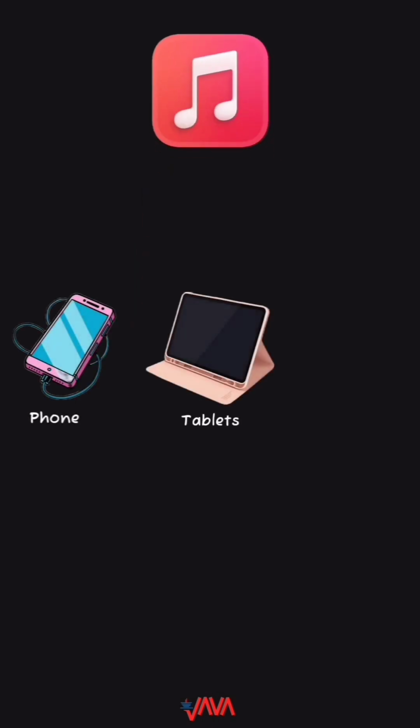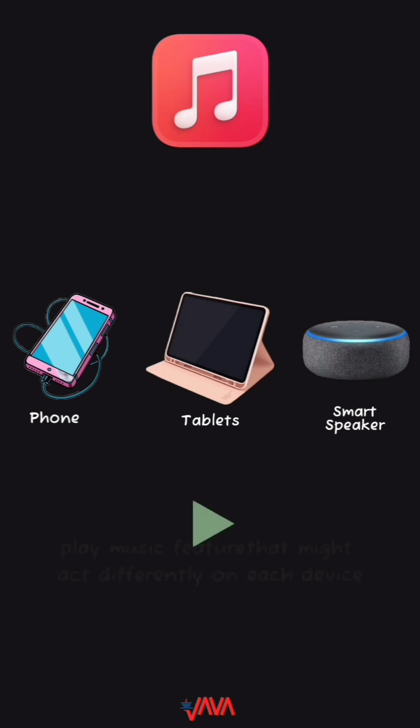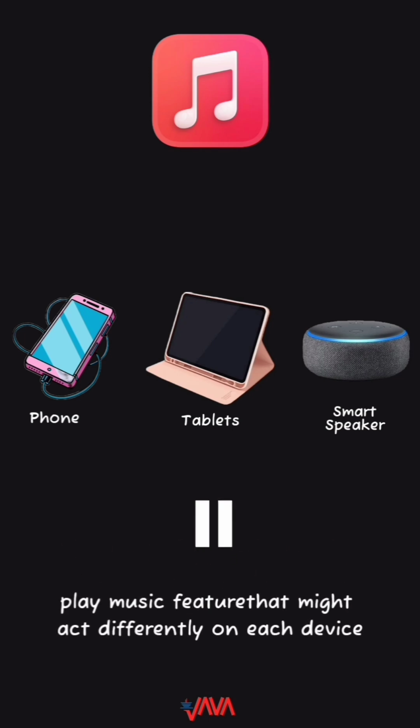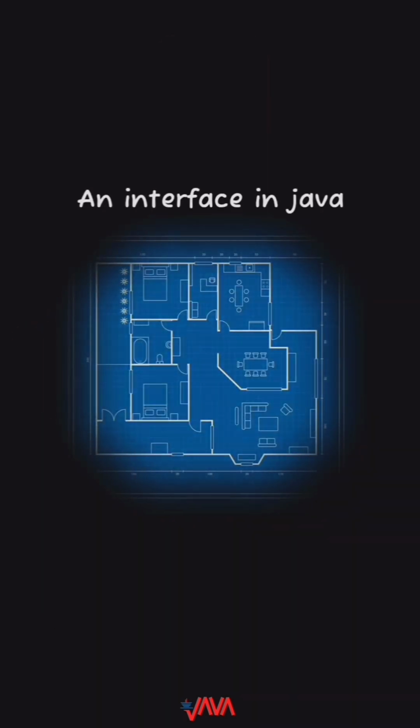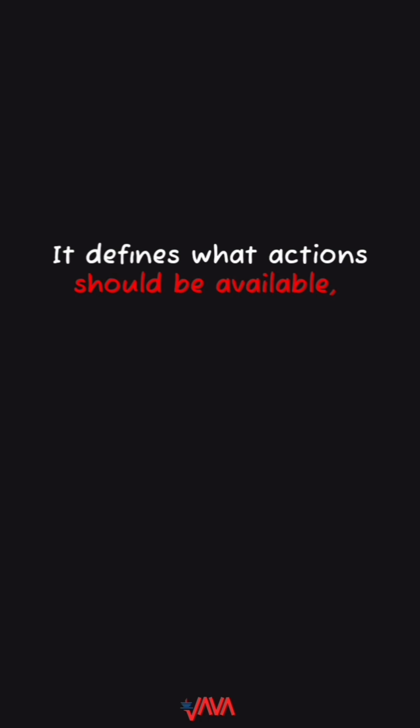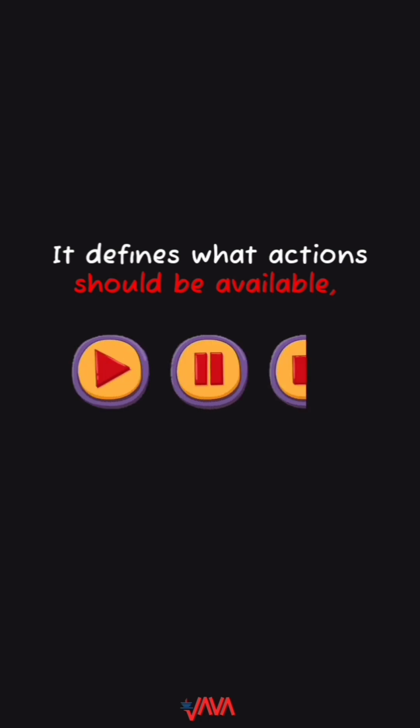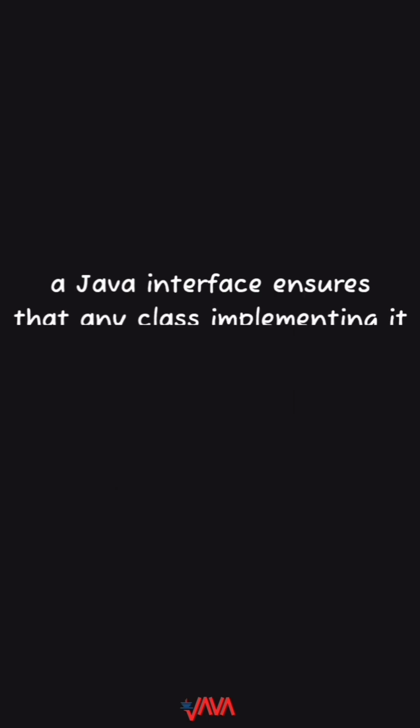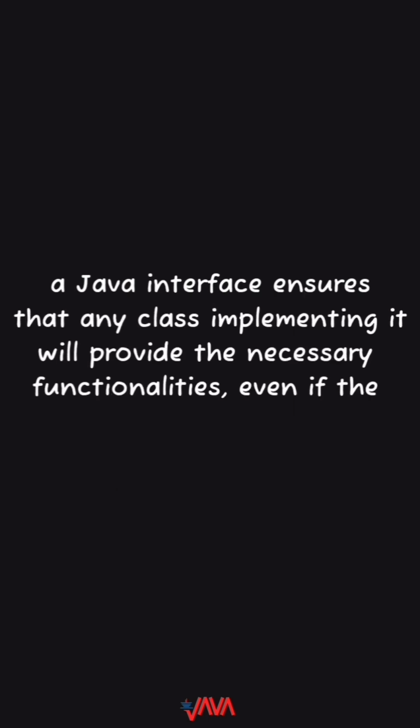Imagine a music app where different devices like phones, tablets, and smart speakers can play songs. In this app, there's a common play music feature, but each device might do it differently. An interface in Java is like a blueprint for this feature. It defines what actions should be available, like play, pause, and stop, without specifying how each device should perform these actions. Just like the app ensures every device can play music, a Java interface ensures that any class implementing it will provide the necessary functionalities, even if the implementation details vary.